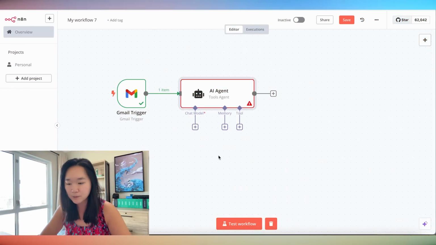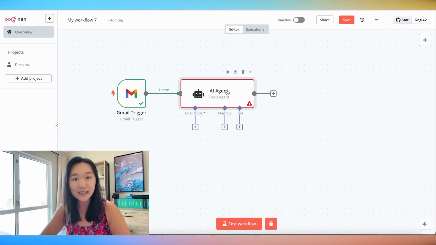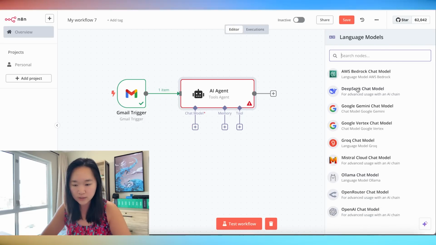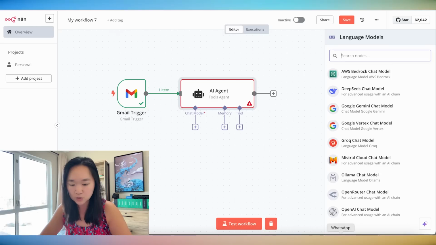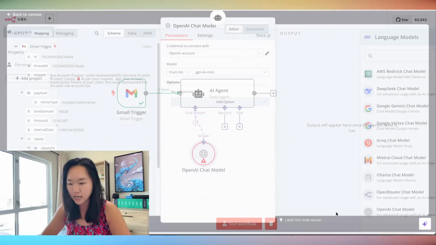Now that I have the base of my AI agent configured, I need to attach it to a chat model, memory, and the different tools that I want this AI agent to have access to. For the chat model, here are all the ones available to me. So I can use DeepSeek, which is super hot right now. I can also use Anthropic, or OpenRouter, or OpenAI. For our example here, I'm going to use the OpenAI chat model.